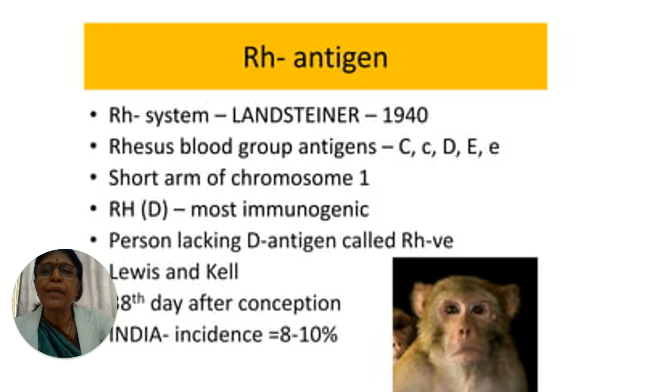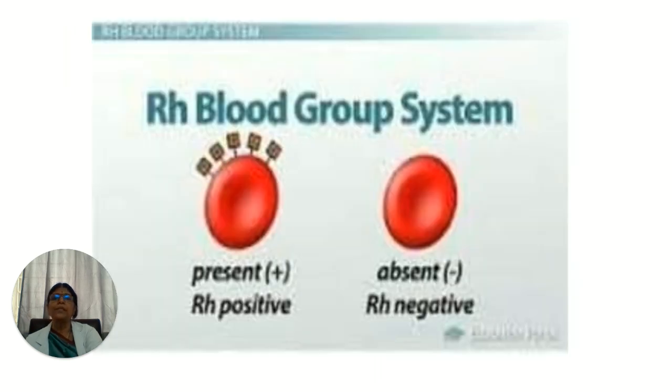D is the most immunogenic, and a person lacking the D antigen is called RH negative. In the Indian population, about 8 to 10% are RH negative. The rest are all RH positive, that is, the D antigen is present in them. These 8 to 10% of the population do not have it, but it is more important for the female population than the male population, because when they bear a baby with an RH positive husband, there is a problem with the pregnancy. So if you see, these are the antigens which are positive, and when it is absent, the women are called RH negative.